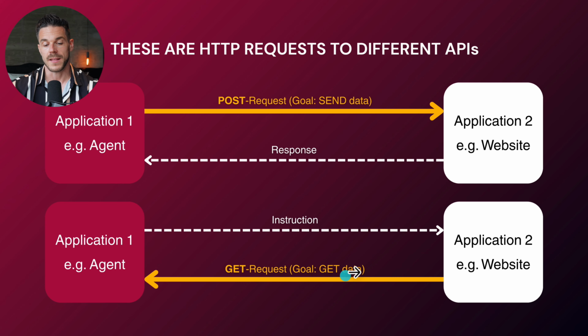And then we also have the other direction, and we also used this already yesterday. Remember, exactly after we created the image, we used another HTTP element, and there we just sent over the image URL and we get back the actual image to our workflow. So here you see exactly how this works. We always have the possibility to send a post request or a get request, and the only difference is what our actual goal is. Is our goal to send data? In our example, we sent over the image prompt. Or is our goal to get data? In the example of yesterday, we get back the entire image.